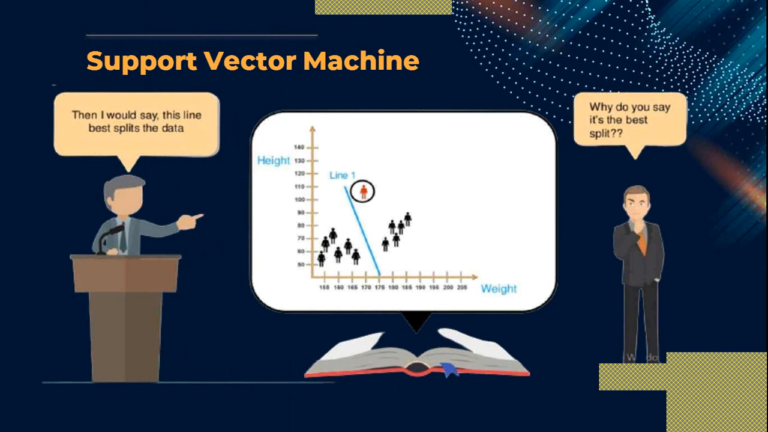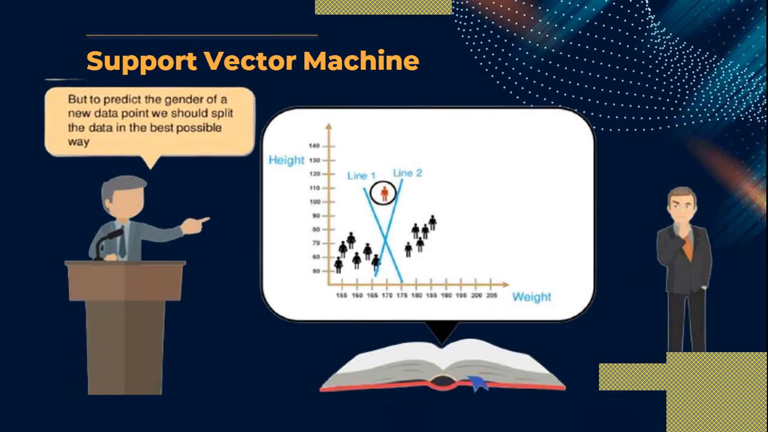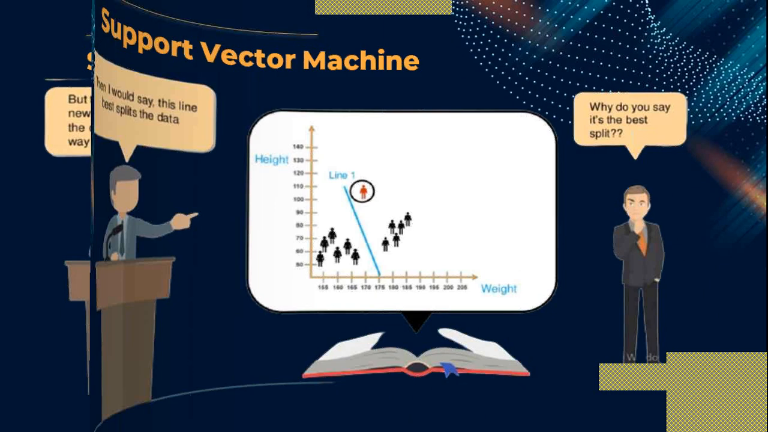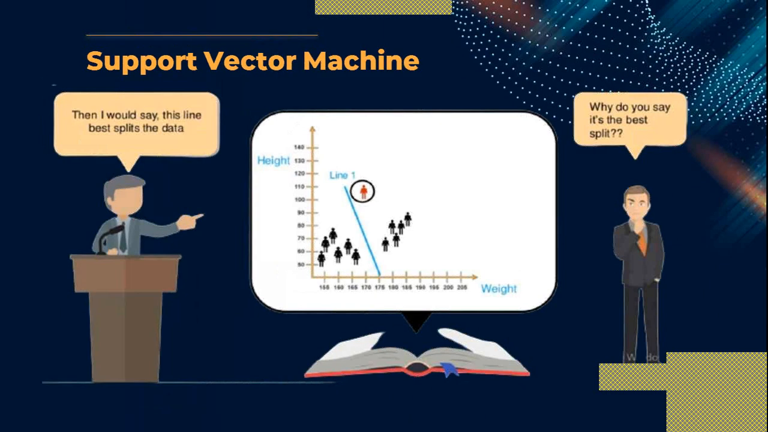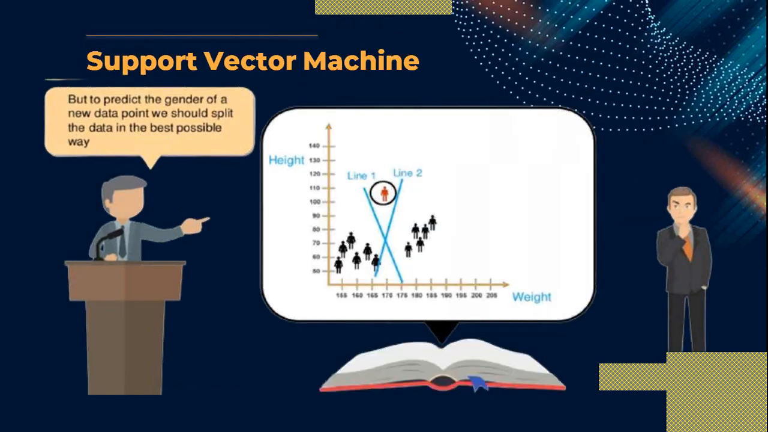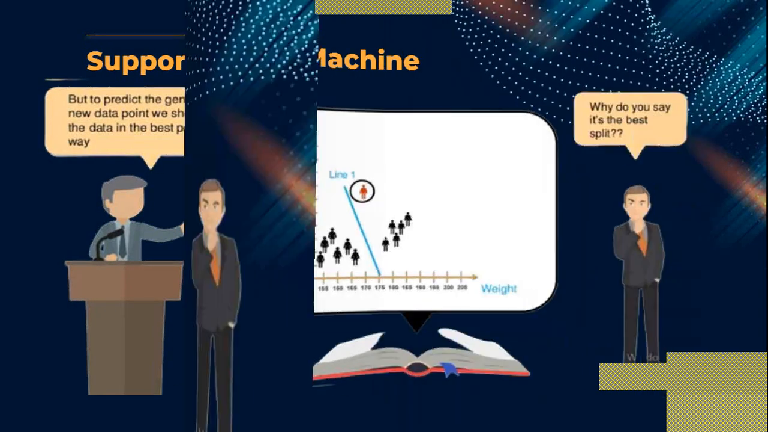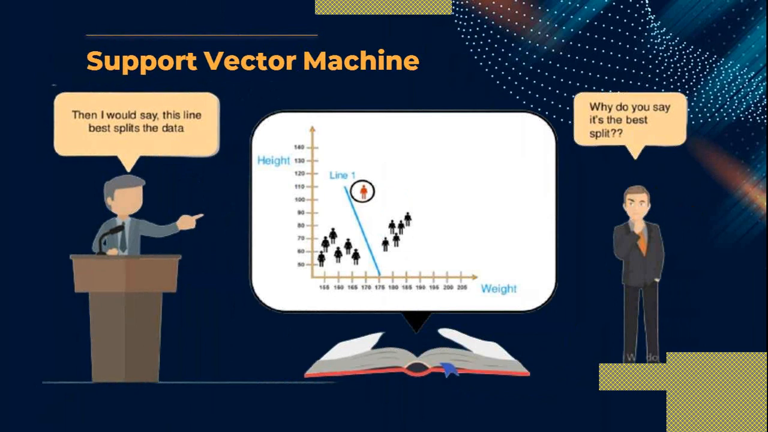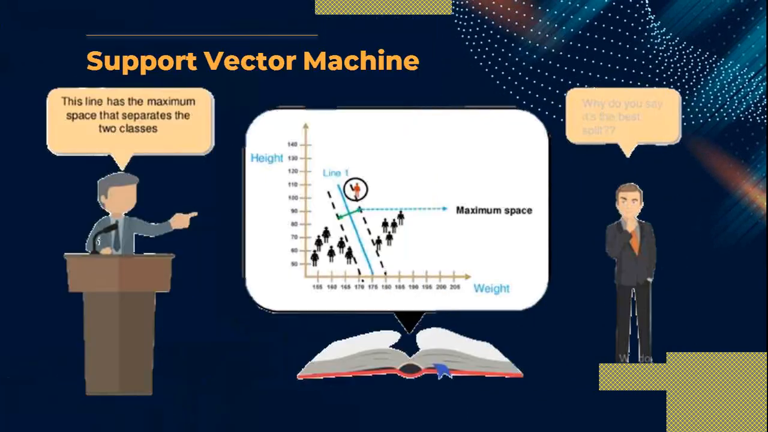By my own manual observation, you can say that line number 1 is the best split of the data. But the question arises, why do you say it is the best split? You can also take line number 2. So why are you selecting line number 1, not line number 2? This is one question, and from here our support vector machine starts.